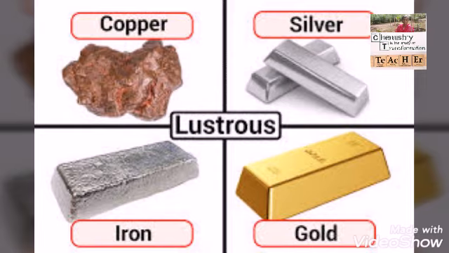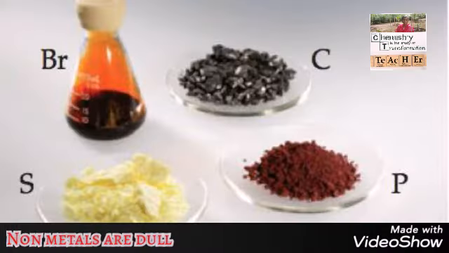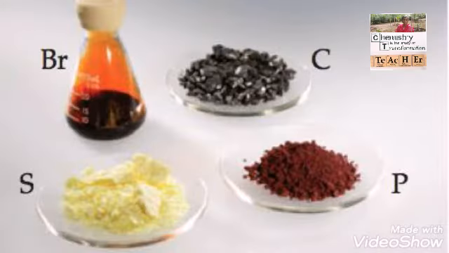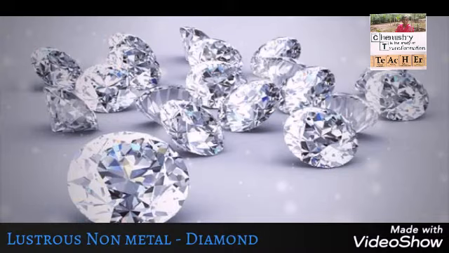All metals are lustrous, that is shiny in appearance, and all non-metals are dull in appearance. But there is an exception in non-metals that is shiny in appearance. Can you guess?